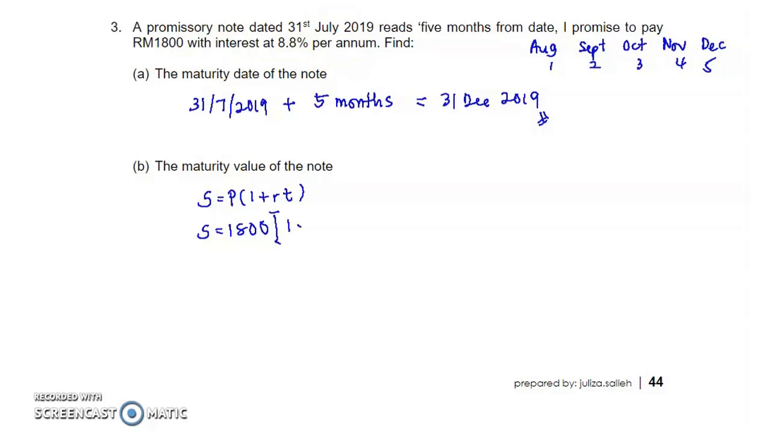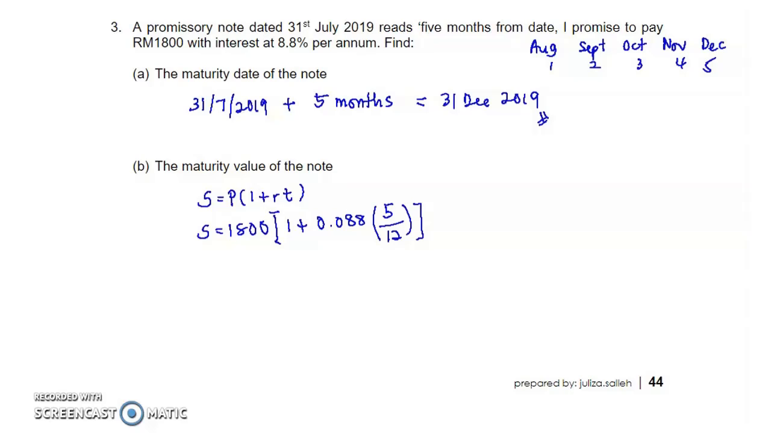Okay, 1 plus R, which is 8.8%, 0.088. T just now is 5 months. Again, T must be in years, so if given in months, divide by 12. If given number of days, like the previous example, divide by 360.